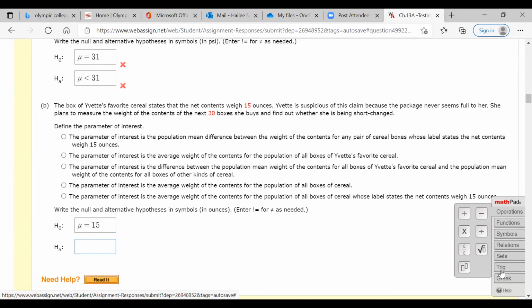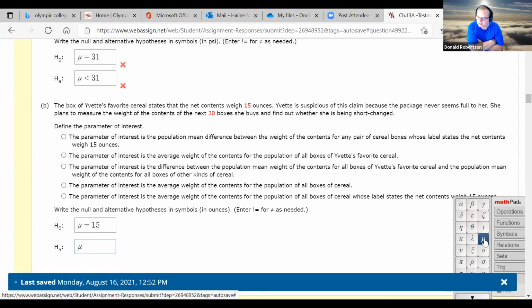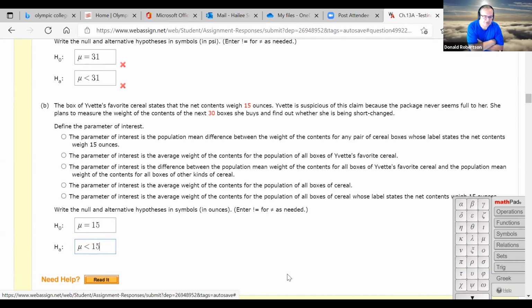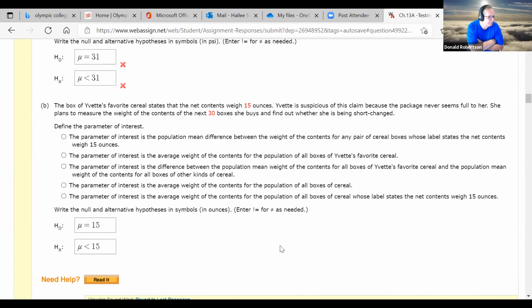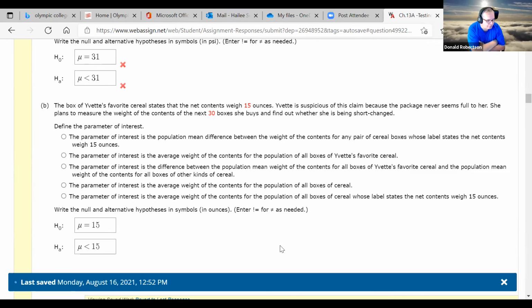So you might say, what happened to that 30? Don't I use it? Well, actually not in this question. Nope. They could have said she decided to collect 3,000 boxes and measure their weights. It wouldn't change the null and the alternate. The null and alternate don't care yet about what the sample numbers are, right? That comes later.